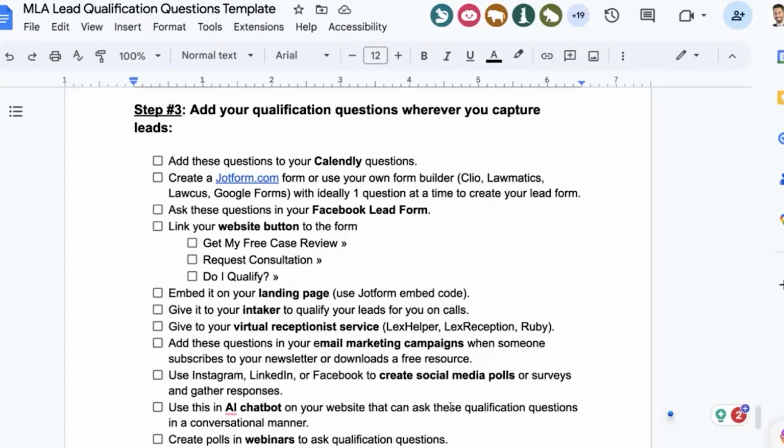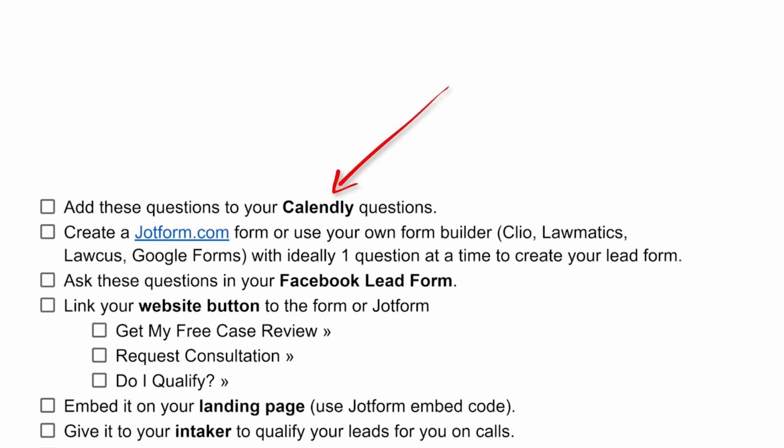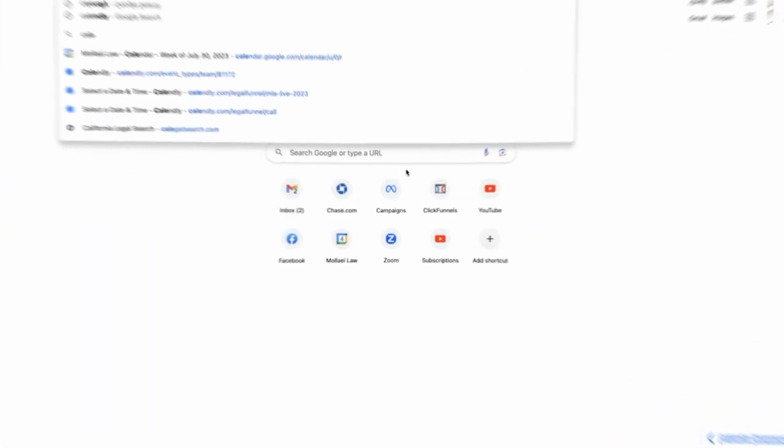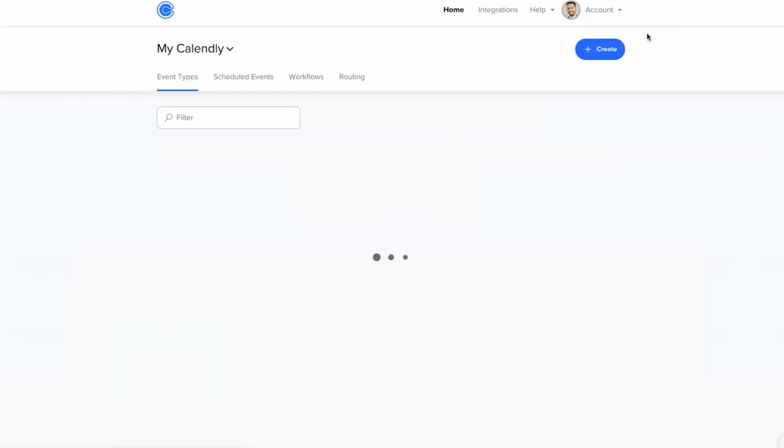So let's get to the important part, which is where to add this. The first one, let's get this out of the way, is Calendly. Okay, obvious one. Whenever you get bookings, ask these pre-qualifying questions. It's very simple. And if you haven't set this up already, just do this today. This would be something to set up today.